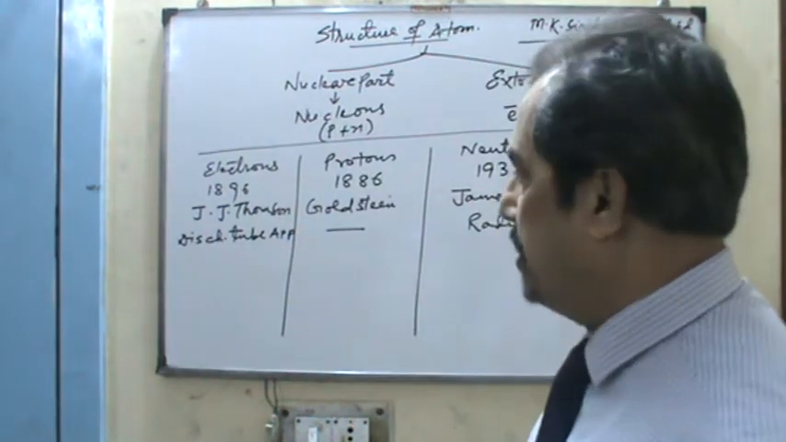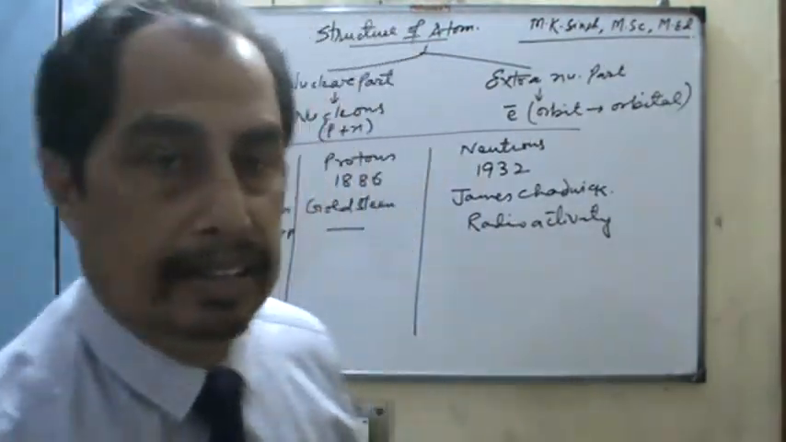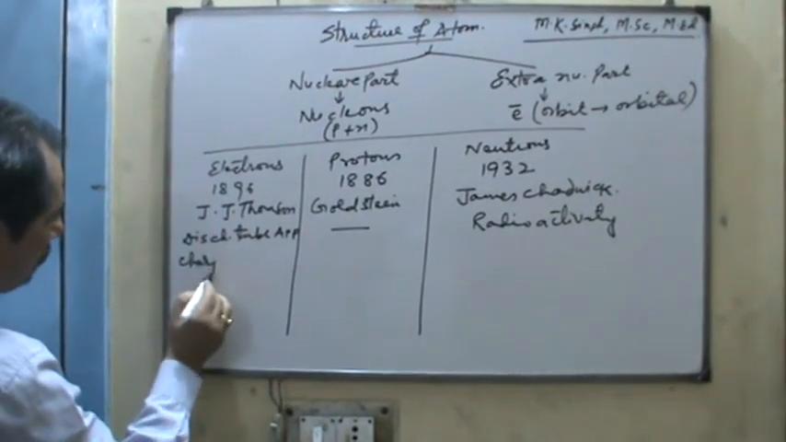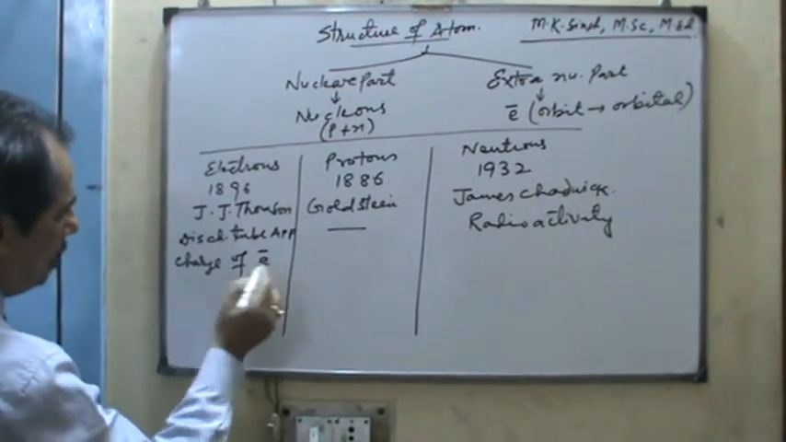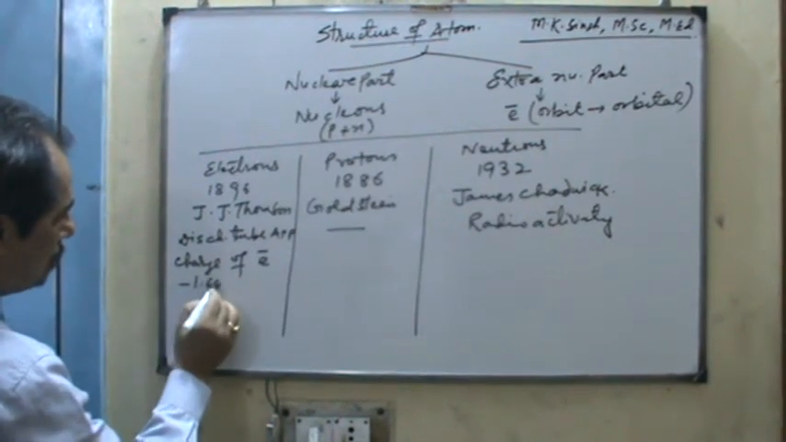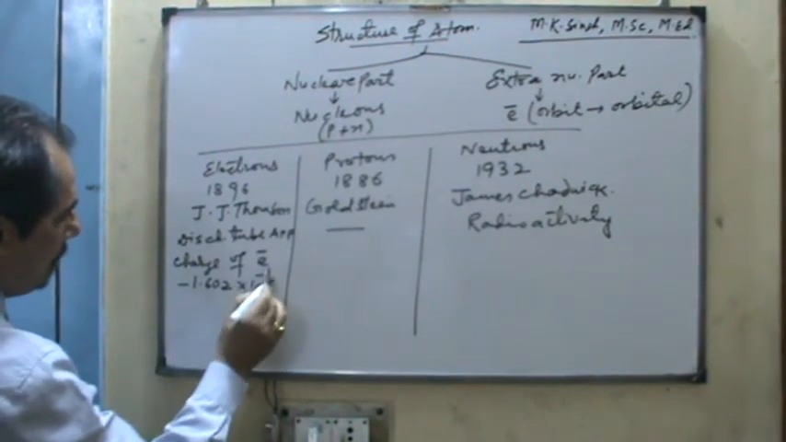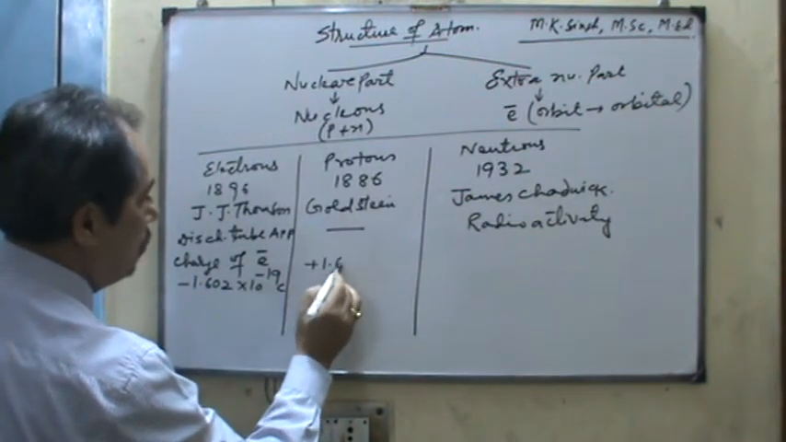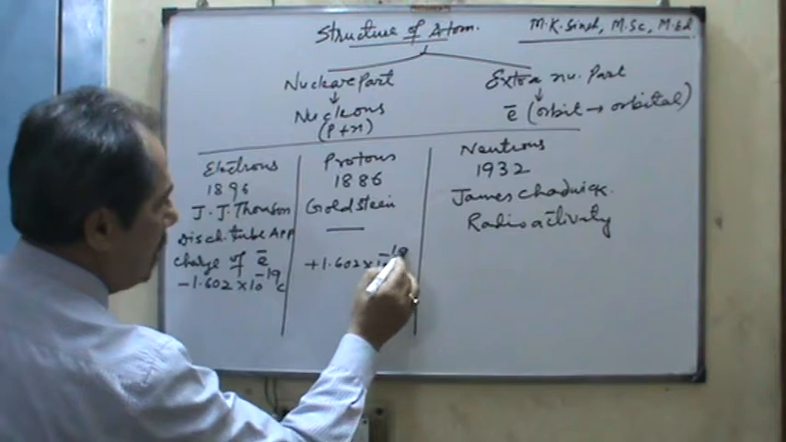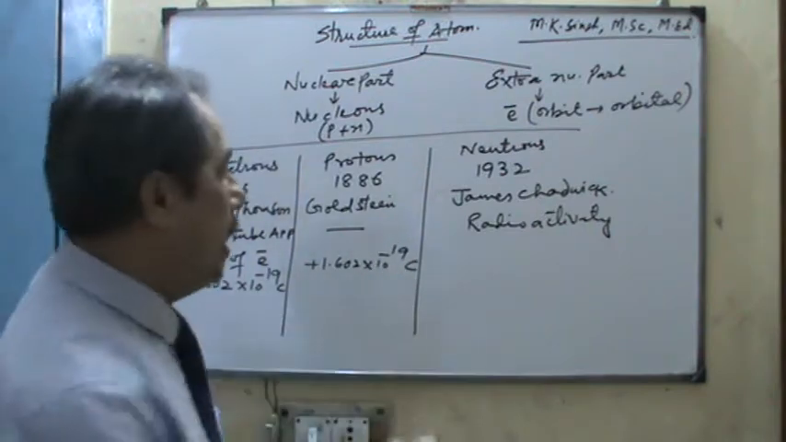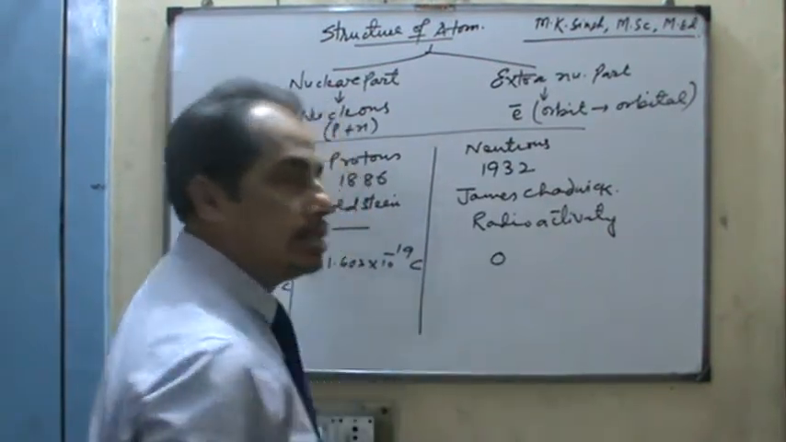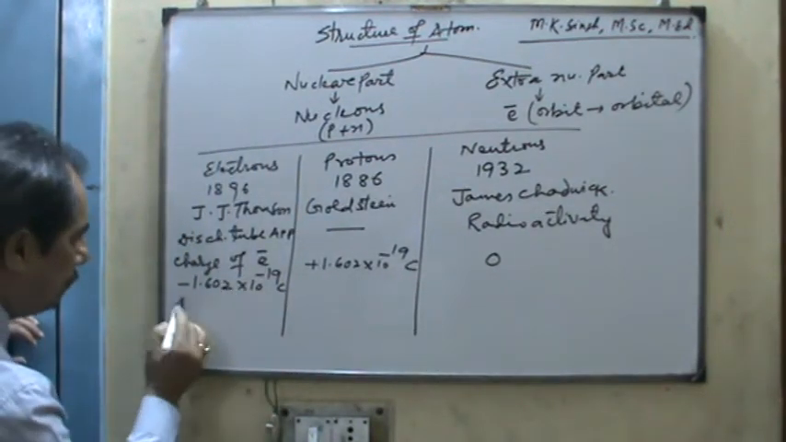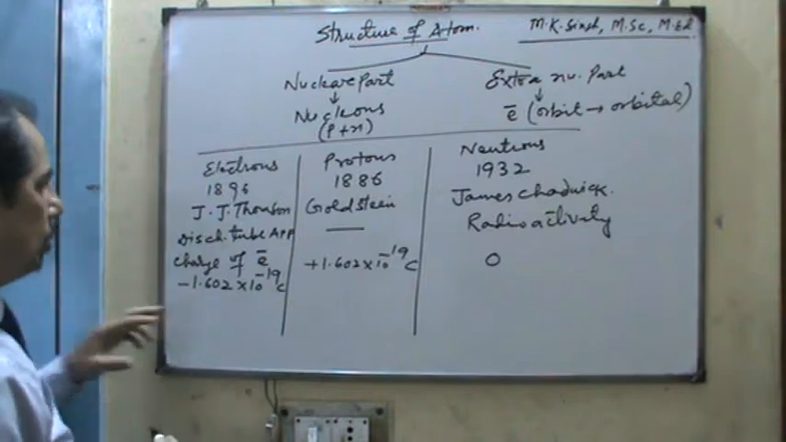Goldstein and James Chadwick. Now, the very important area is the charge. Charge of electron is equal to minus 1.602 into 10 power minus 19 coulomb. Charge of proton is plus 1.602 into 10 power minus 19 coulomb, and neutron is neutral, so it does not have any charge. Now dear students, who calculated the charge of the electron?